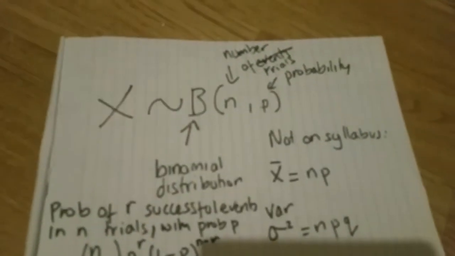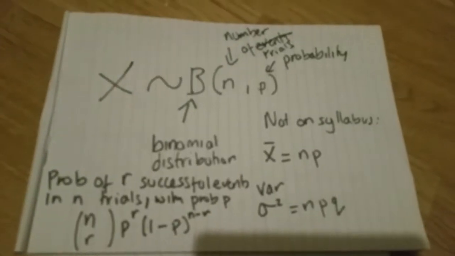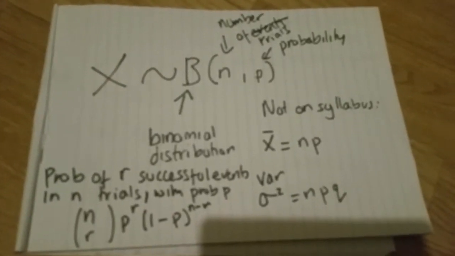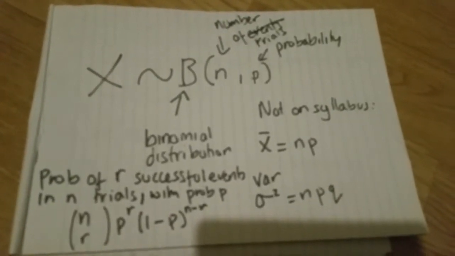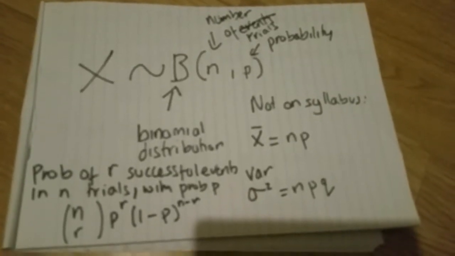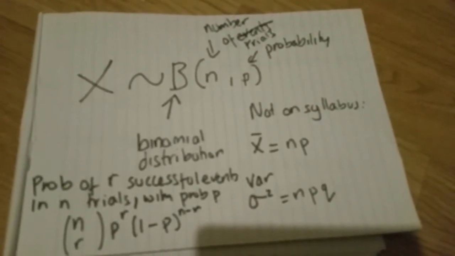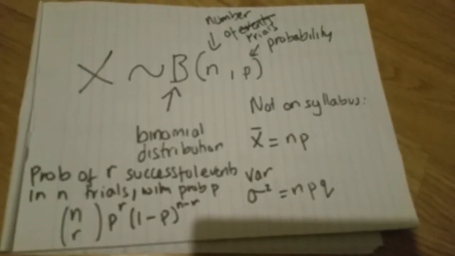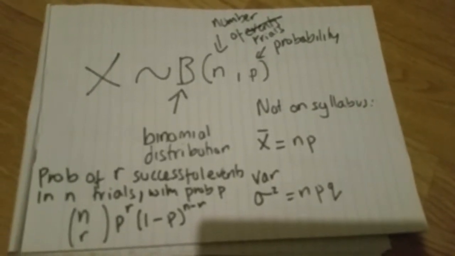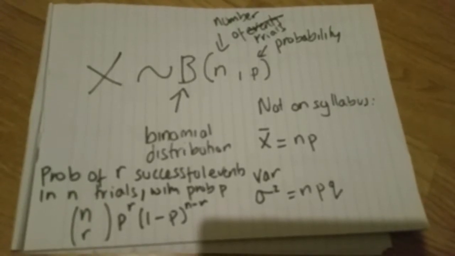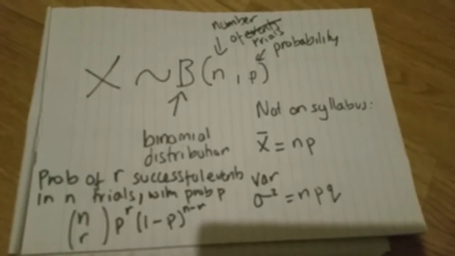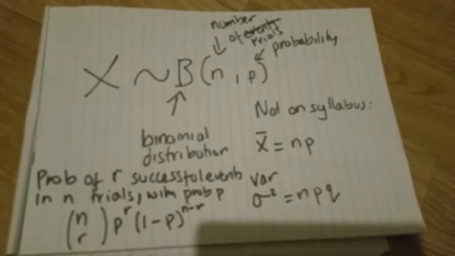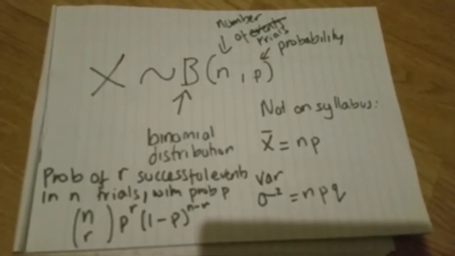Okay, so here we have this wonderful notation. What does it mean? The X means the variable. The tilde means can be approximated by or can be modeled by. The B means it's binomial distribution, so kind of key word to have there. N is the number of trials, it's not the number of events. That's why I had to bloody reshoot the damn thing. So basically, how many times are you going to do the thing, and P is probability.